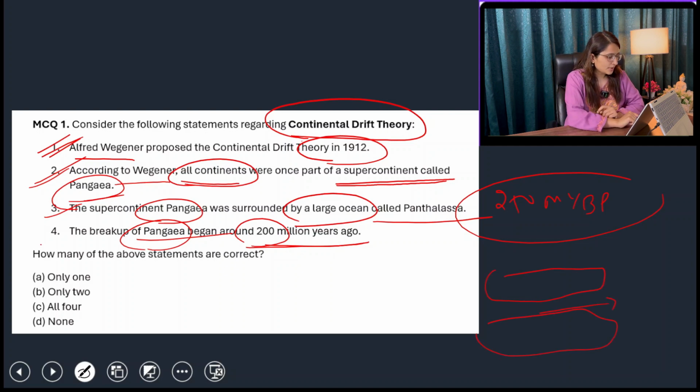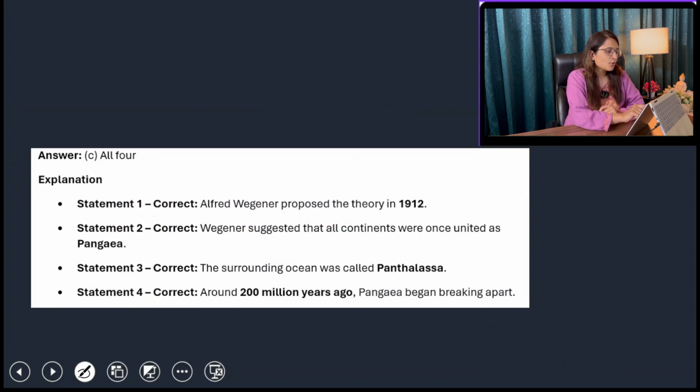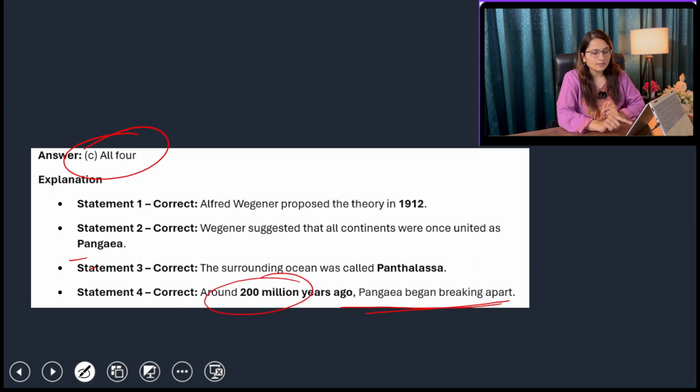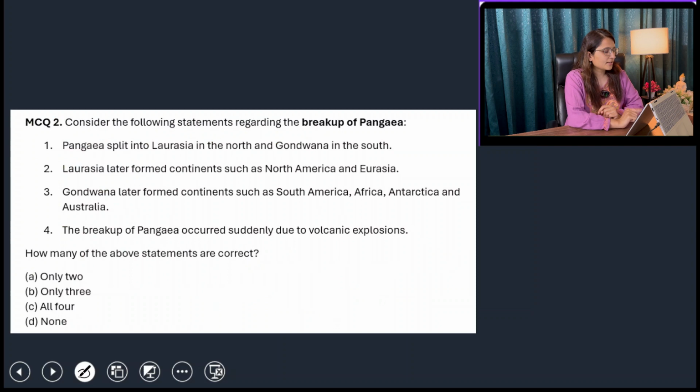So, the question is how many of the above statements are correct? Then the answer will be all four. Around 200 million years ago, Pangaea began breaking apart. So that's basically the different postulates of this theory. And who gave this theory? We know that. Next: consider the following statements regarding the breakup of Pangaea. Number one, Pangaea split into Laurentia in the north and Gondwanaland in the south.